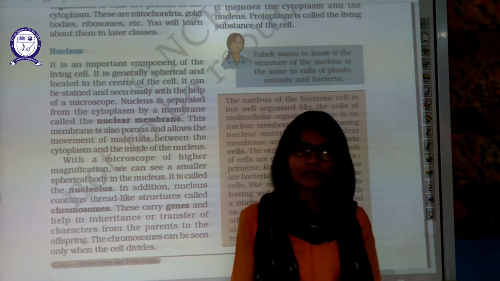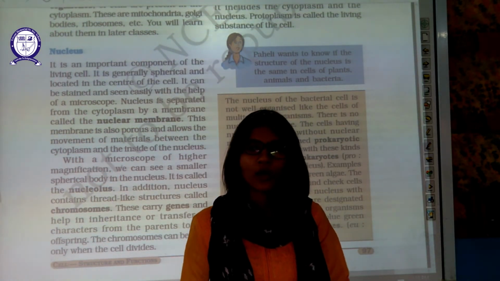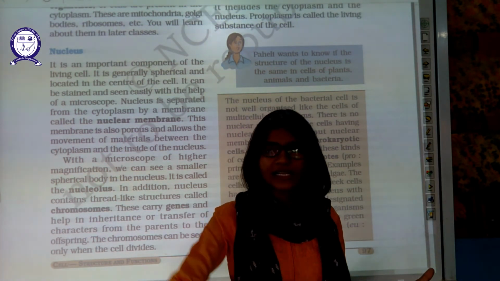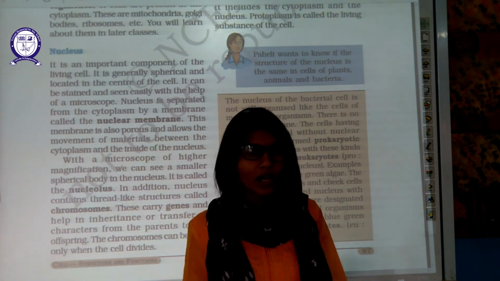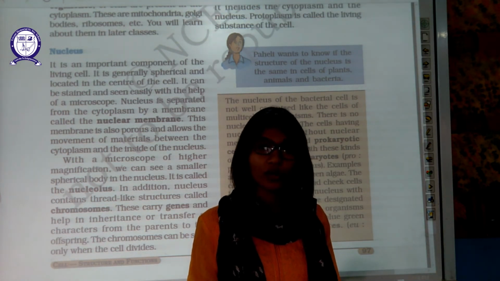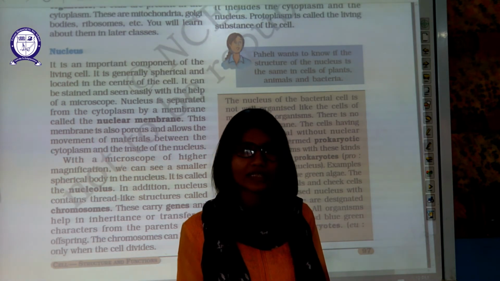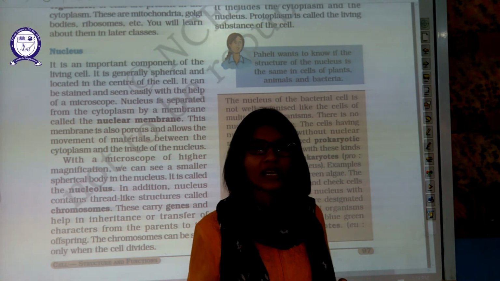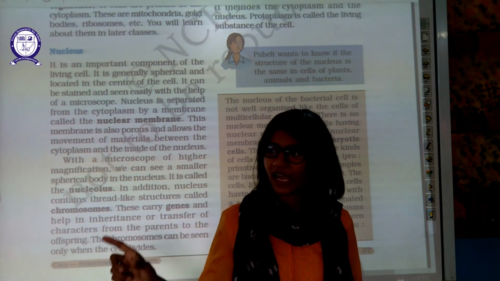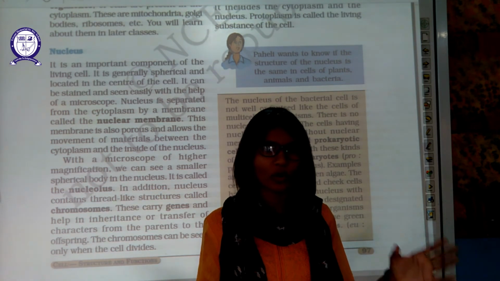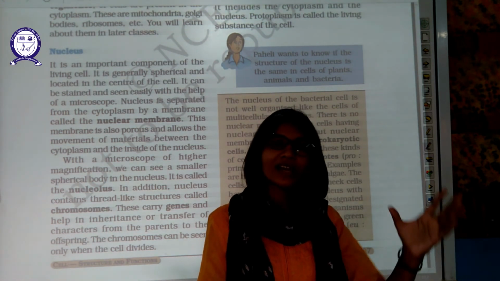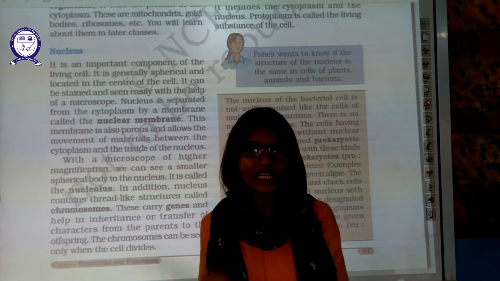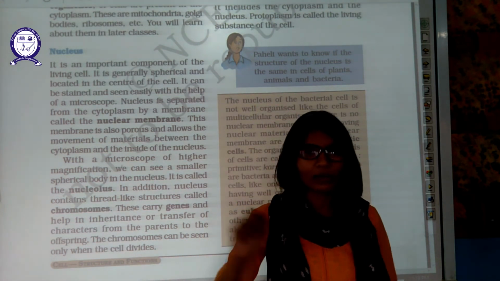Another term: you can differentiate all cells into two categories. First one is prokaryote, second one is eukaryote. Pro means ancient, old. Karyote means nucleus. Whenever you hear the word karyote, it means related to the nucleus. Eu means true. So prokaryote means old nucleus, which is without a nuclear membrane. Eukaryote means true nucleus, which is present with a nuclear membrane.